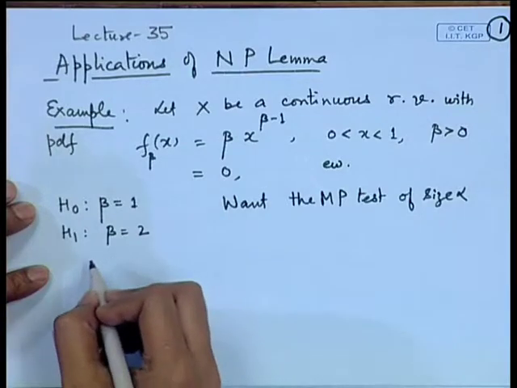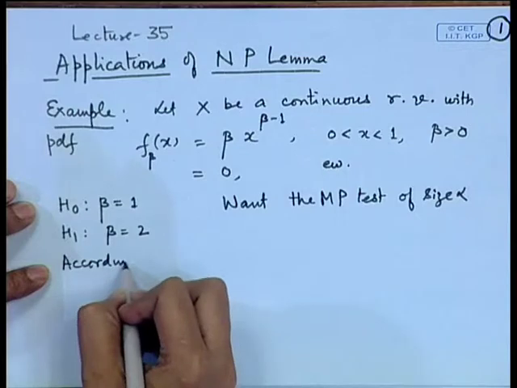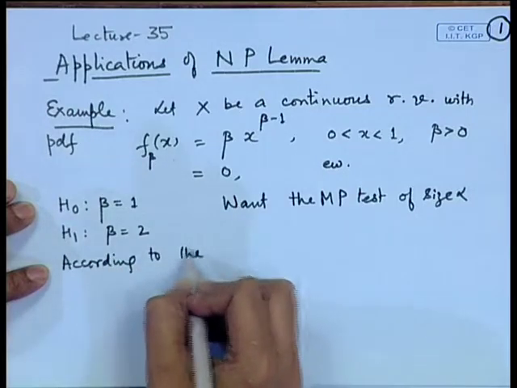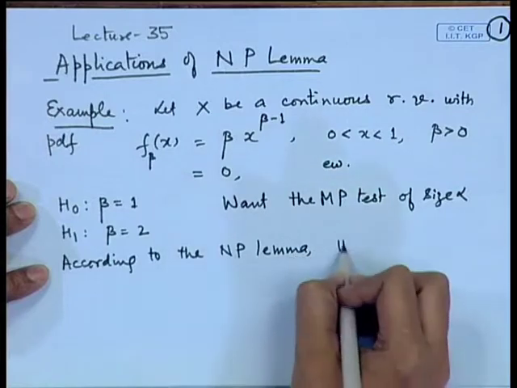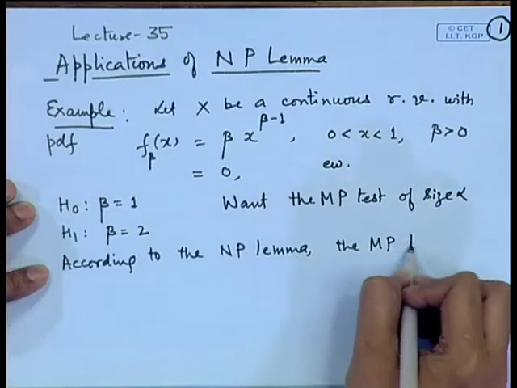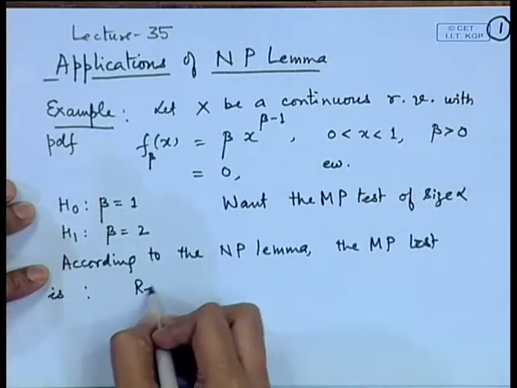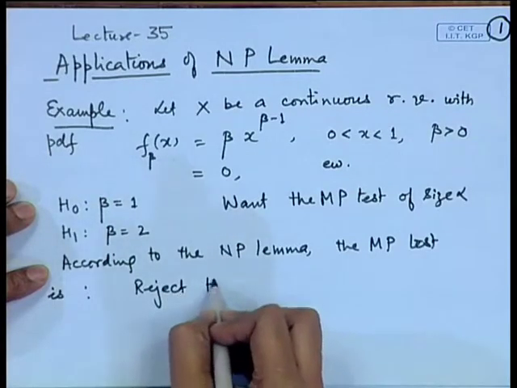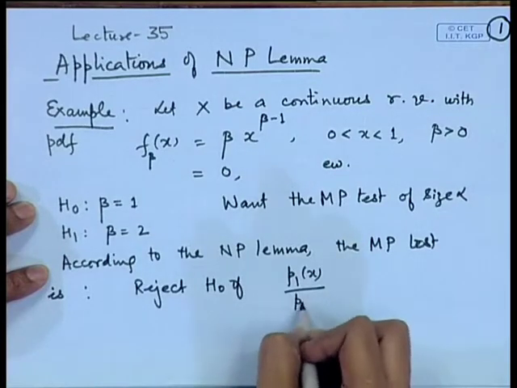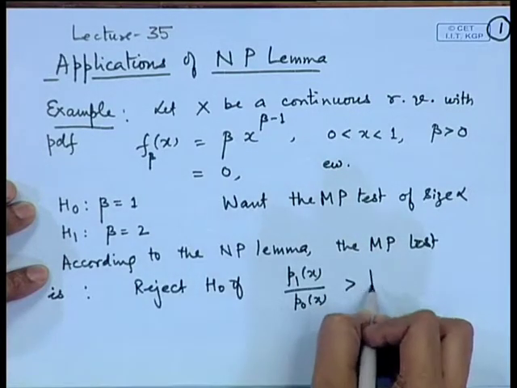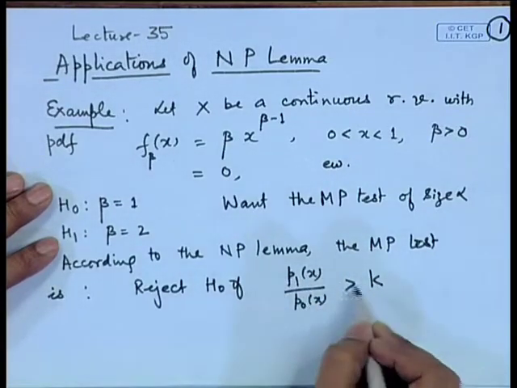So, according to the Neyman-Pearson lemma, the most powerful test is: reject H naught if p 1 of x by p naught of x is greater than k. Now, this is the quantity which we can analyze here.